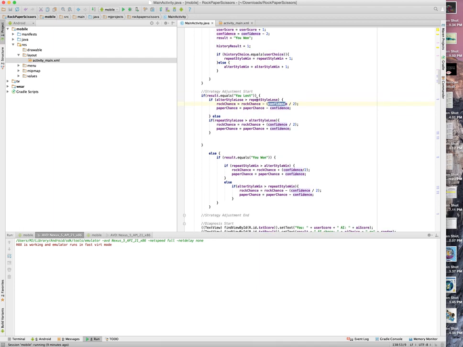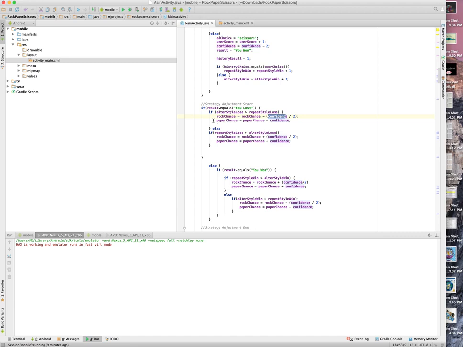So this is with rock, okay? So I chose rock and I lost, which means the computer chose paper, okay? Let's say I'm repeating myself. So let's say I did rock and I lost. So let's look at this here.